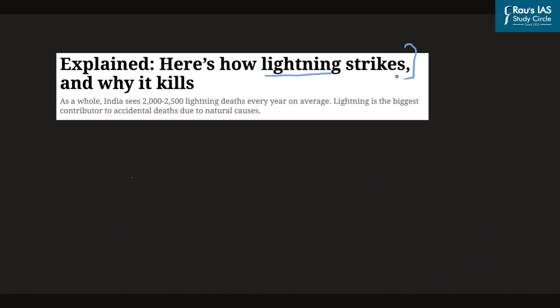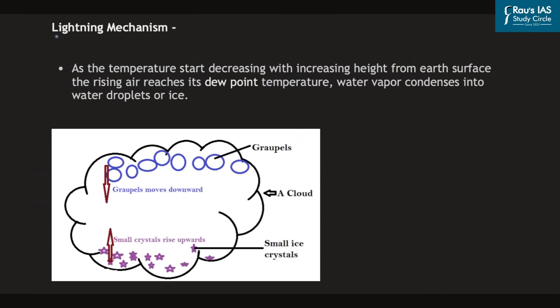In this background, it becomes important for us to understand what is the mechanism of lightning and also why lightning becomes dangerous and when it becomes dangerous, or what are the situations in which the lightning becomes dangerous. So let us understand these key details for us from the preliminary examination perspective, and also why lightning becomes dangerous can also be important for us from the mains examination in the General Studies paper 3 in the section disaster management. Now, lightning is normally witnessed during hot and humid days.